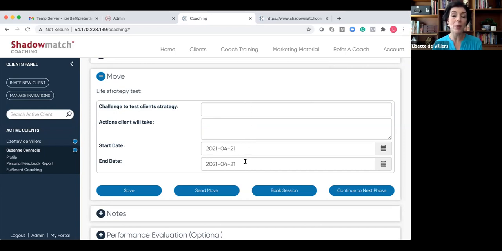Once we've discussed this, I will capture the information from our discussion, save this, and send these actions or this action plan to my client. We can then, during our discussion, book our next session and continue to the next phase. Continuing to the next phase will activate it, so that Suzanne, once she has accepted the session, can start with the mind work of the following phase.